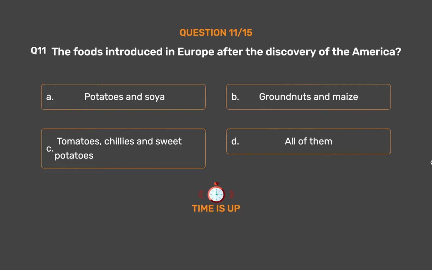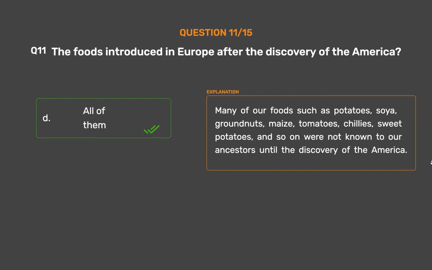The correct answer is option D. All of them. Many of our foods such as potatoes, soya, groundnuts, maize, tomatoes, chilies, sweet potatoes, and so on were not known to our ancestors until the discovery of America.